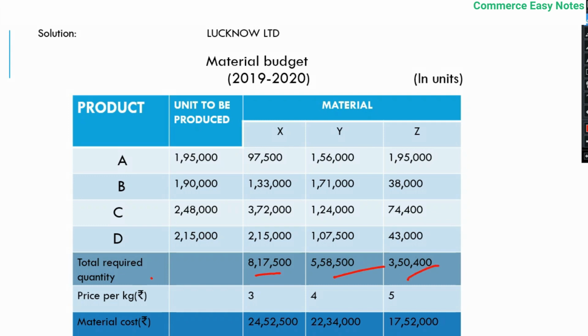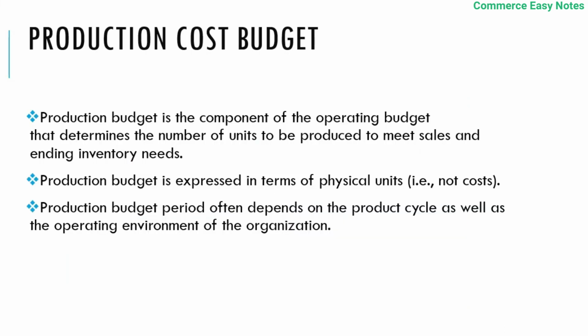Now, the price per kg is given. X material costs ₹3. So the total material cost amounts to 8,17,500 into 3, that is 24,52,500. Similarly for material Y and material Z. This is how a material budget looks like.